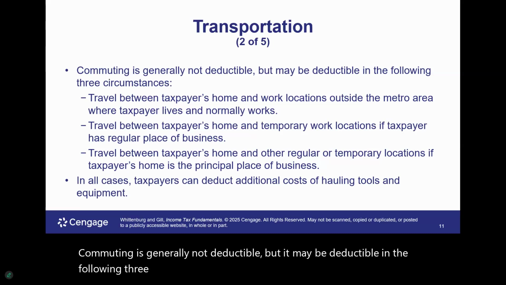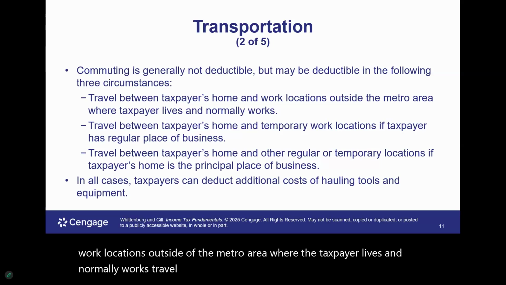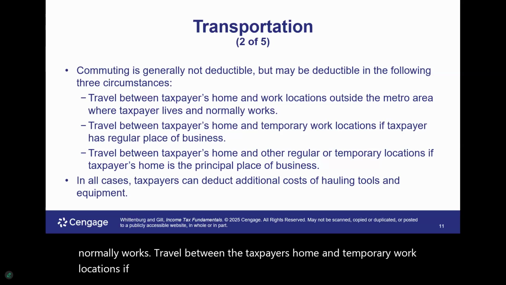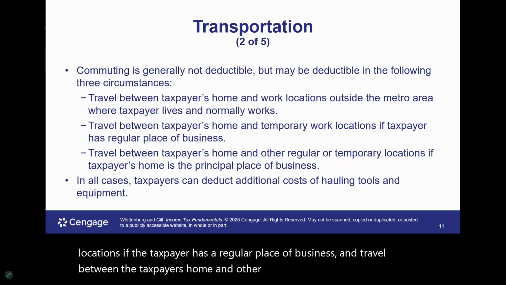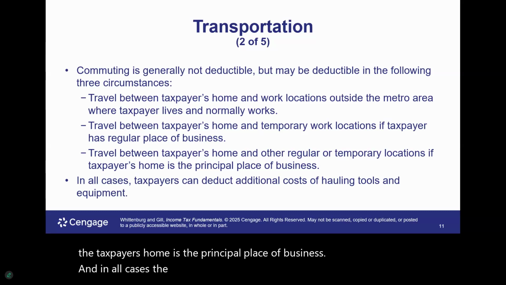Travel between the taxpayer's home and work locations outside of the metro area where the taxpayer lives and normally works; travel between the taxpayer's home and temporary work locations if the taxpayer has a regular place of business; and travel between the taxpayer's home and other regular or temporary locations if the taxpayer's home is the principal place of business. And in all cases, the taxpayer can't deduct any additional cost of hauling tools and equipment.